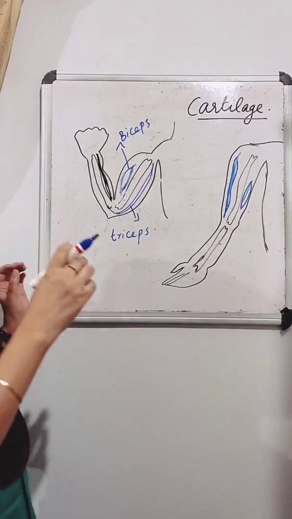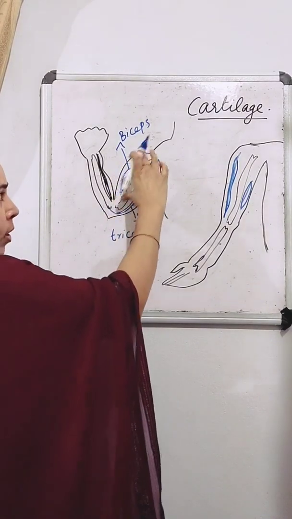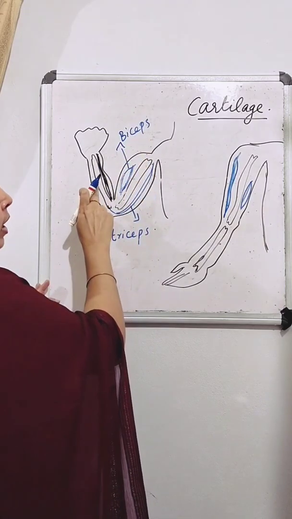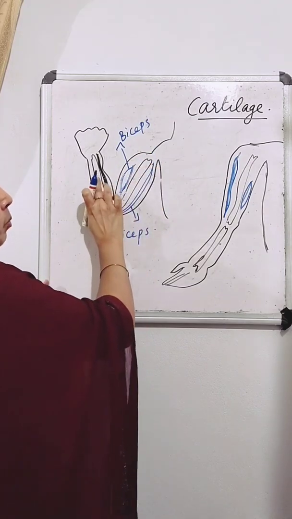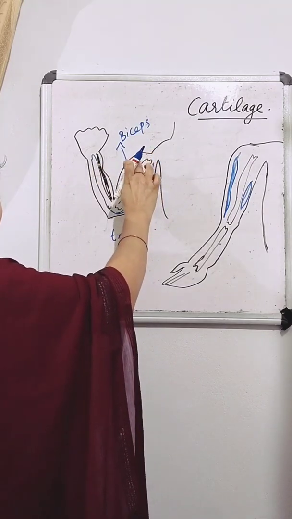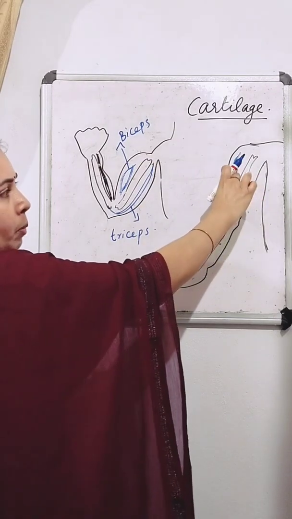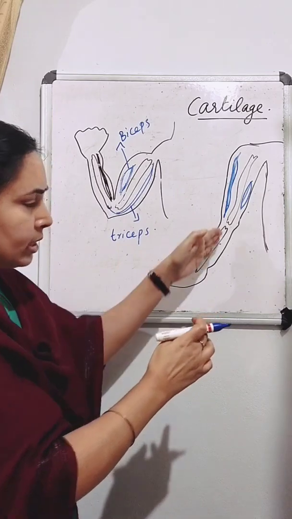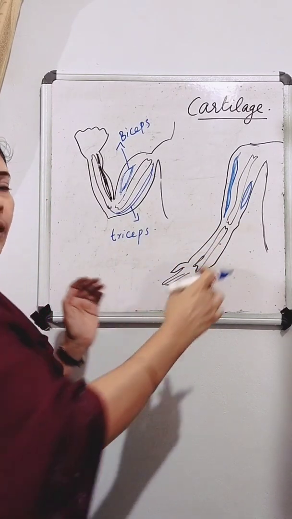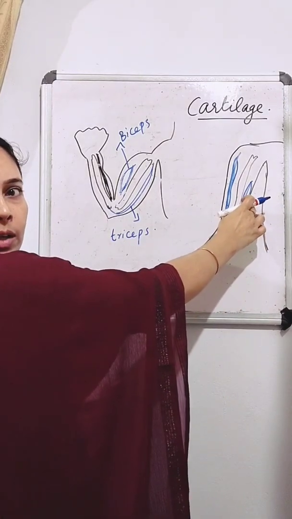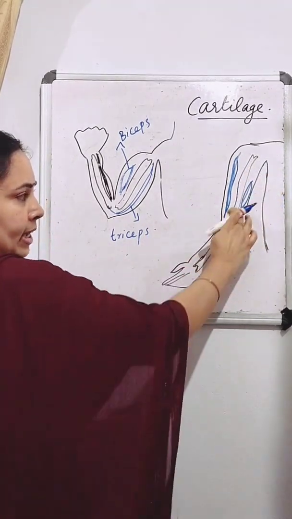Is it clear? So when your biceps muscle in your upper arm contracts, it pulls your lower arm in towards your shoulder. And when it relaxes, your biceps cannot push your lower arm back out. So to do this, your triceps muscle on the underside of your upper arm contracts and straightens your arm.